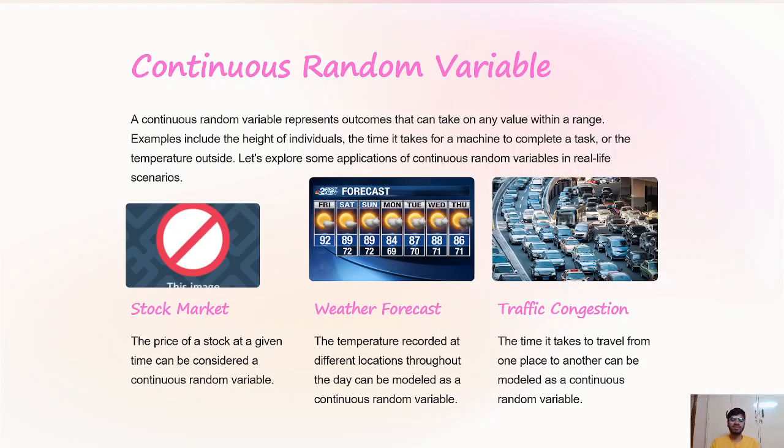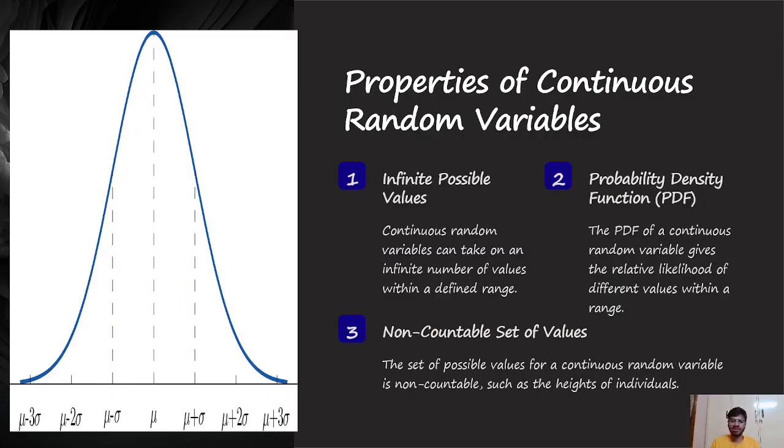The important one is the stock market. The price of a stock at a given time can be considered a continuous random variable. Weather forecast: the temperature recorded at different locations throughout the day can be modeled as a continuous random variable. And traffic congestion: the time it takes to travel from one place to another can be modeled as a continuous random variable.